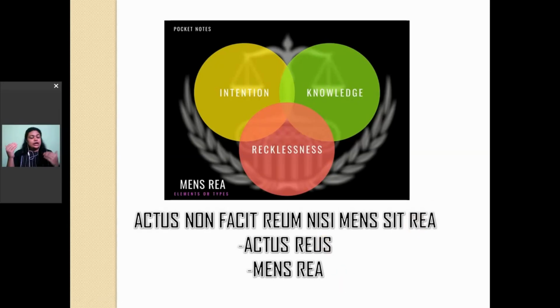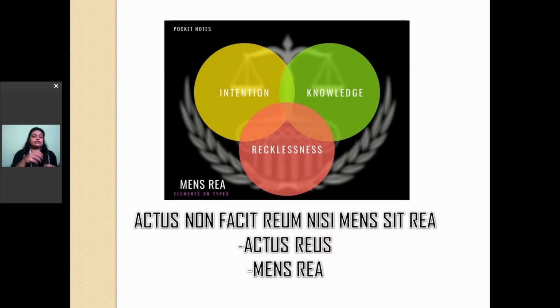What is mens rea? Of course, you have guessed it correctly. Mens rea is the mental part. It is the intention with which I am trying to kill you. My intention, my motive is to put the poison in your food and give it to you, but my basic intention is actually to murder you, to kill you. So you see how both these are important, actus reus and mens rea.